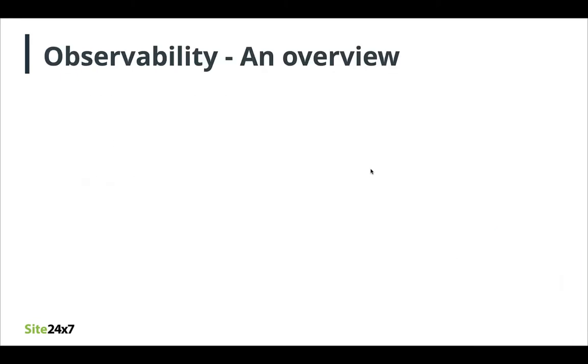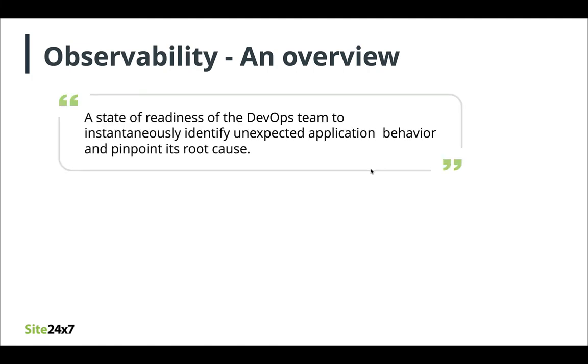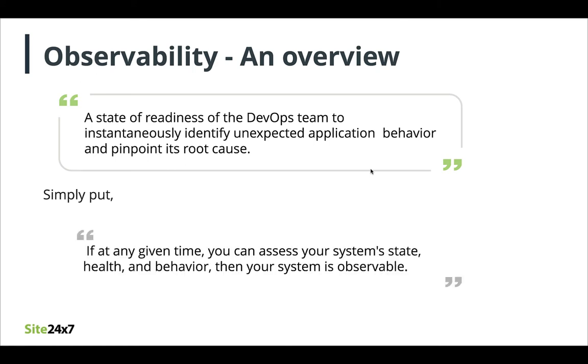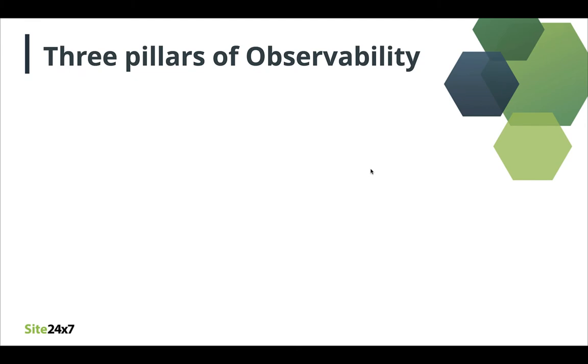To begin with, let's first try to understand what observability means. If you are able to understand and explain your system behavior at any given point, then your system is observable. What that implies is during an incident, one should be able to arrive at the root cause as quickly as possible. Let's see what constitutes observability a little further.